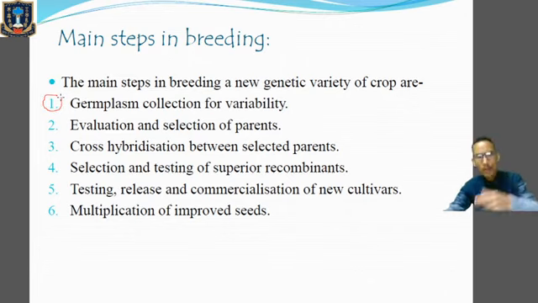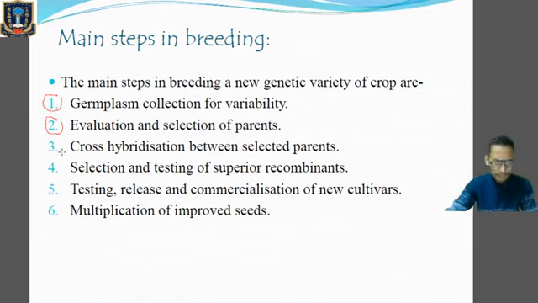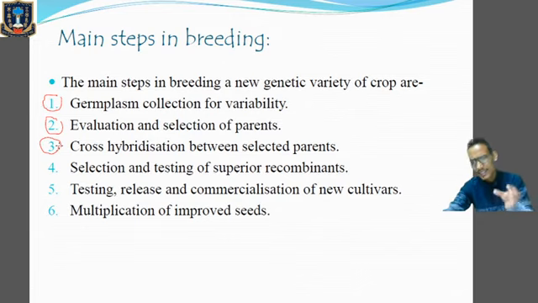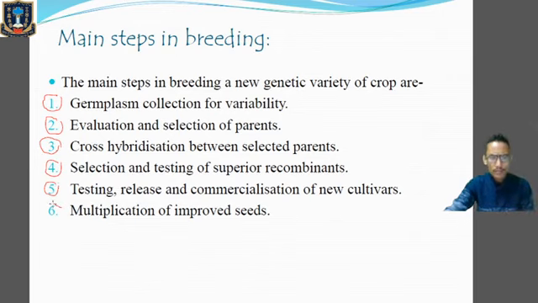We'll go through one by one, no need to worry. Number two is evaluation and selection of parents. Number three, cross hybridizations between selected parents. Number four step is selection and testing of superior recombinants. Number five, testing, release, and commercialization of new cultivars. And last step is multiplication of improved seeds.